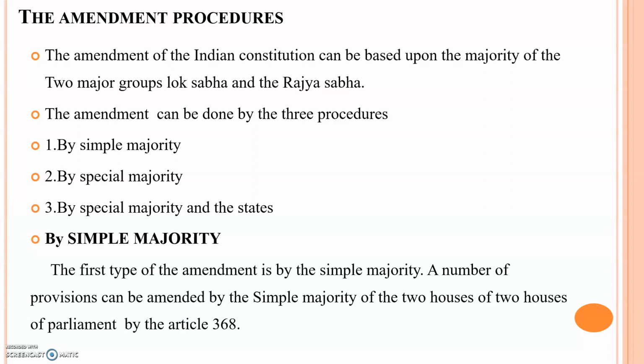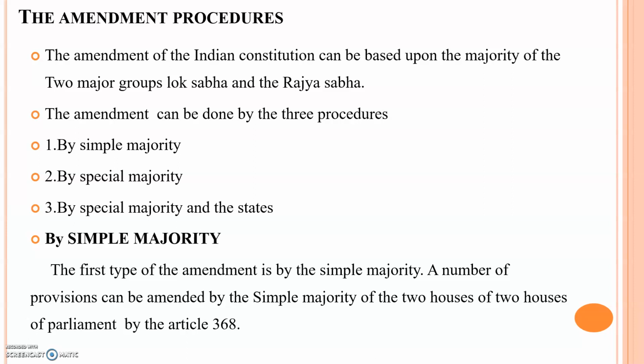The amendment procedures depend upon the total membership of Rajya Sabha and Lok Sabha, and it can be done in three ways: by simple majority, special majority, and the consent of the states. Consent means approval or support.